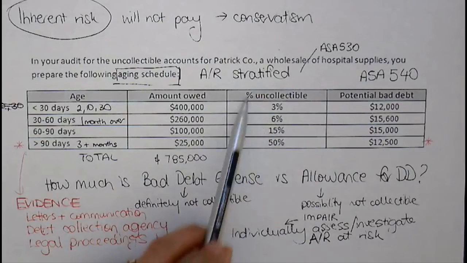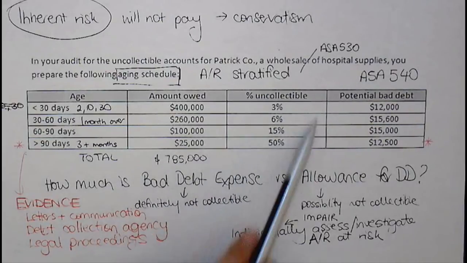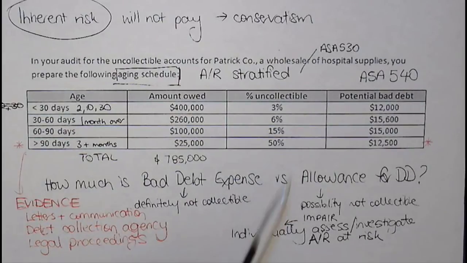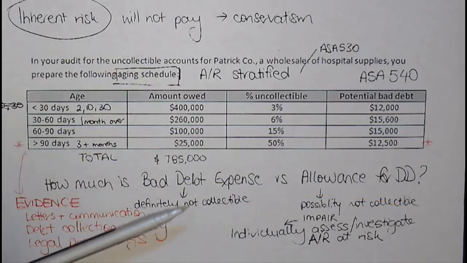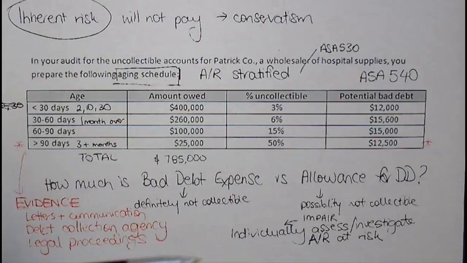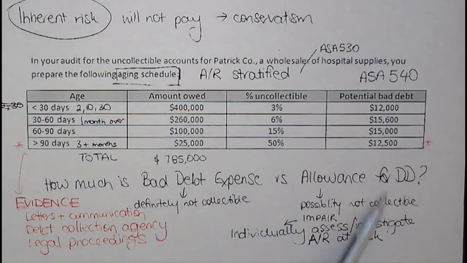So while sometimes you might see estimates of percentage uncollectible, under AASB and IFRS 139, we have to individually impair and individually investigate those accounts receivable. Once we have a list of those customers and the percentage uncollectible, add those up to get our allowance for doubtful debts.